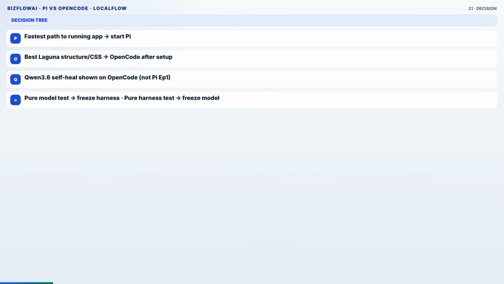Decision tree you can screenshot. Need the fastest path to a running LocalFlow on this mini? Start with Pi. Need the best chance at structure and CSS on Laguna? Try OpenCode after setup. Need self-heal behavior on Qwen3.6? OpenCode showed it here. Pi did not in episode 1. Need a pure model comparison? Freeze one harness, then swap models only. Need a pure harness comparison? Freeze one model, then swap harnesses only. We did both axes. That is why the table has 4 cells, not 2.